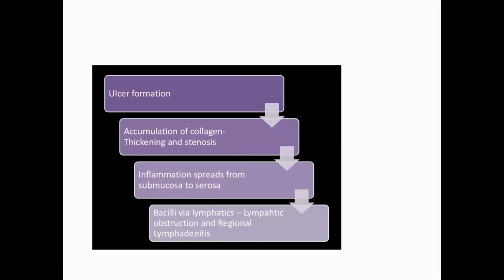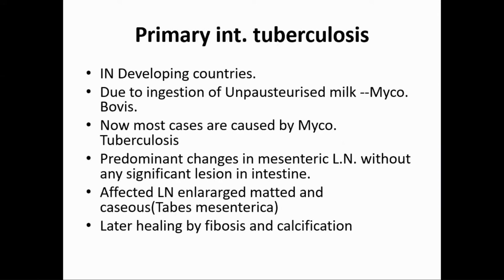Ulcer and fibrosis. What is the morphology? Now, primary intestinal tuberculosis, I told you there is no primary immunity. So it occurs in developing countries due to ingestion of unpasteurized milk. Now it is very uncommon because the milk we get is already pasteurized, or we don't take cold milk after it is coming from the cow or buffalo. It is caused by Mycobacterium bovis.